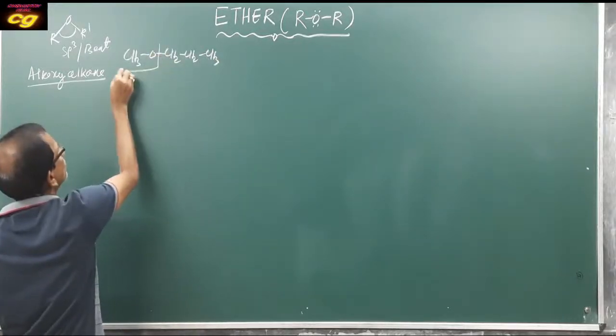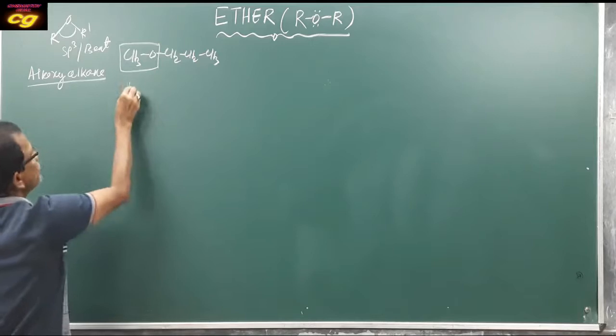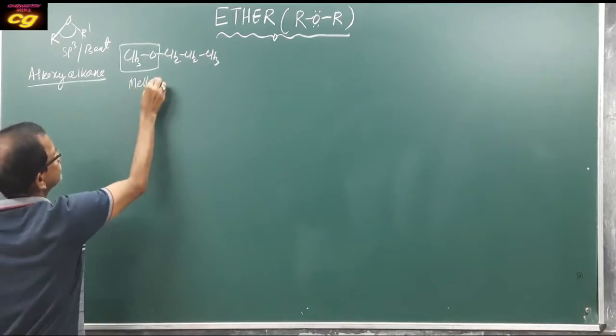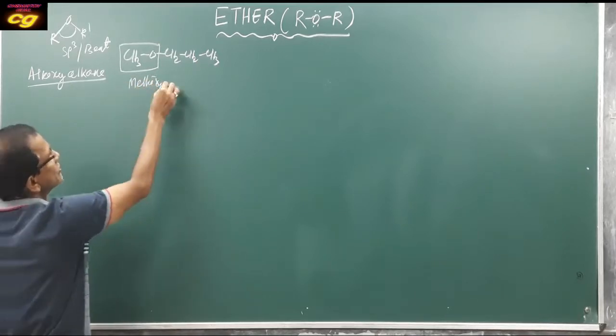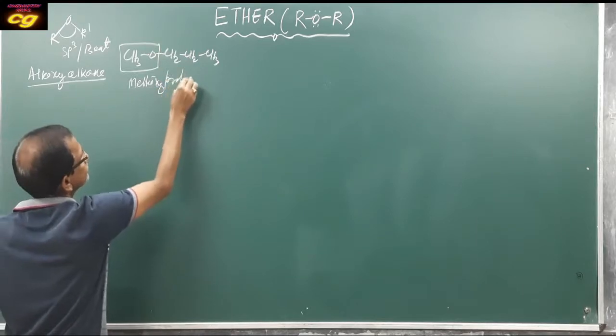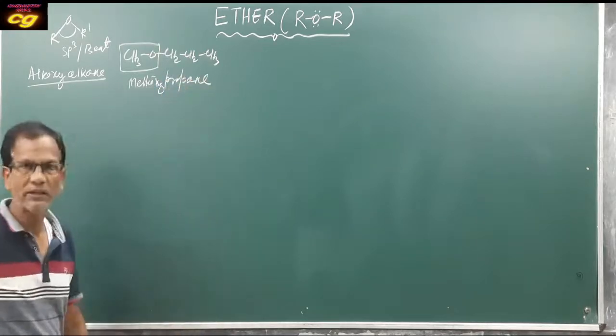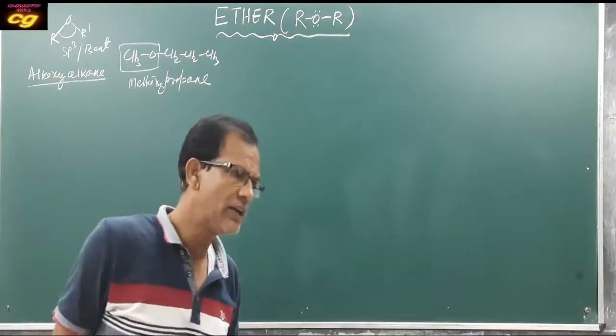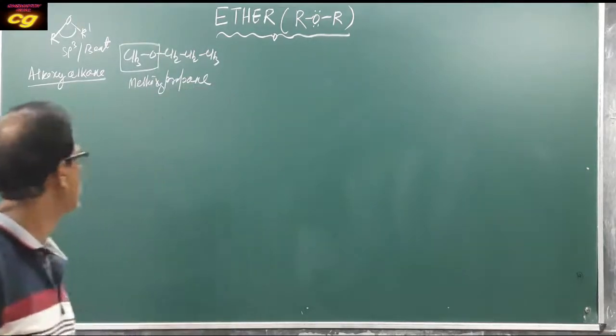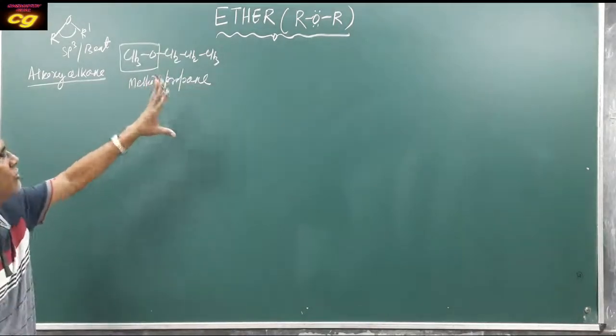The smaller group is taken as alkoxy, so methoxy, and this is propane: methoxypropane. Like this, we have already discussed nomenclature. So alkoxyalkane, methoxymethane.